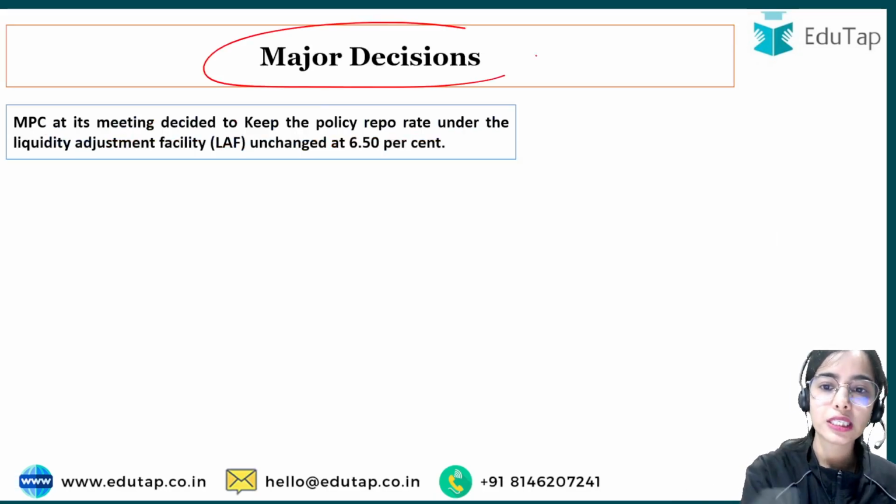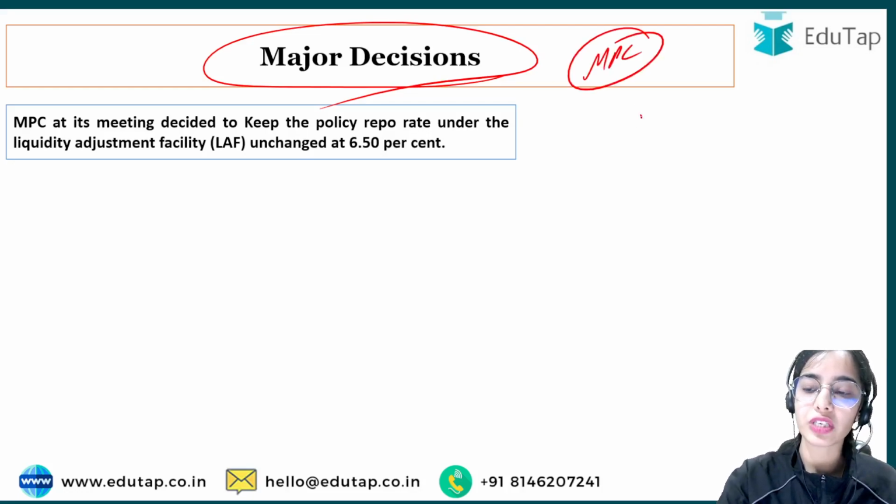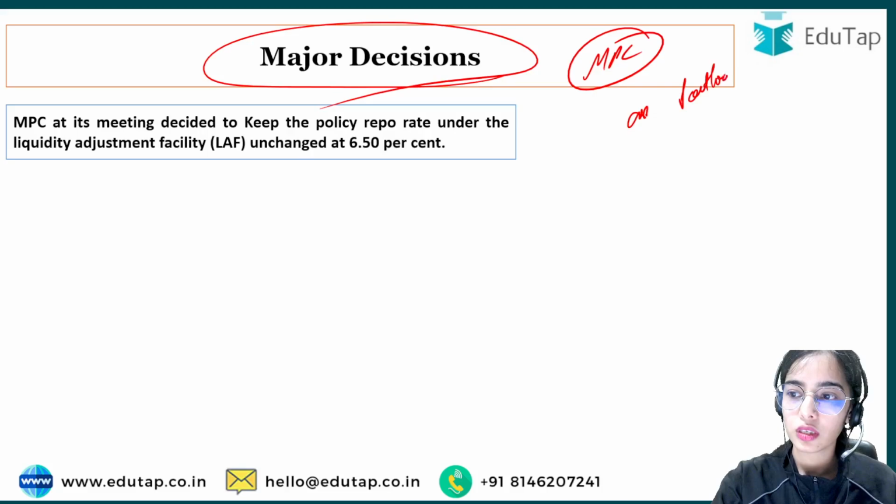Now coming to the major decisions of the Monetary Policy Committee. So we have discussed the assessment and the outlook for the domestic economy.